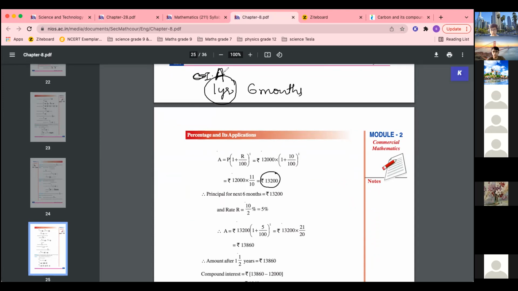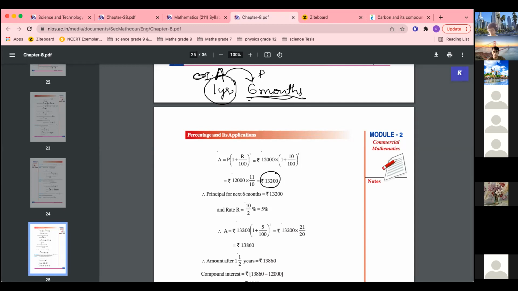This amount will act as a principal for the next 6 months. Agreed or not? Yes? Agree. हाँ, तो 1 year में जो amount आया after the interest, this is the principal for the next 6 months. So ये हमारा, this amount is now principal for the next 6 months. So next 6 month का 13200 हो गया.